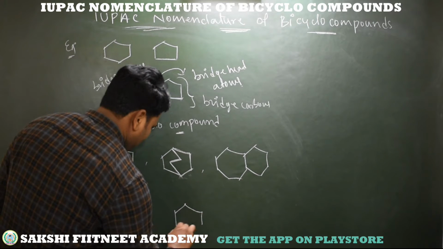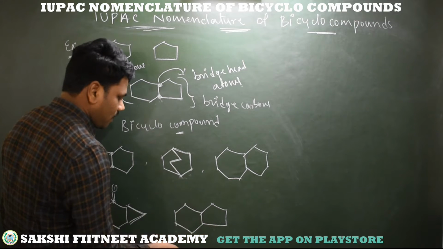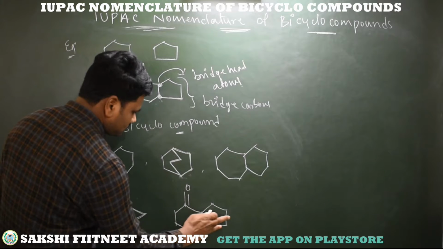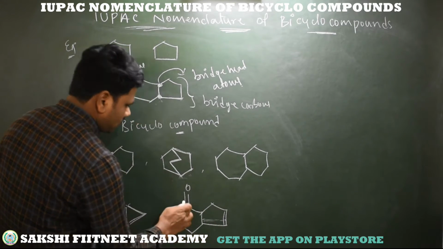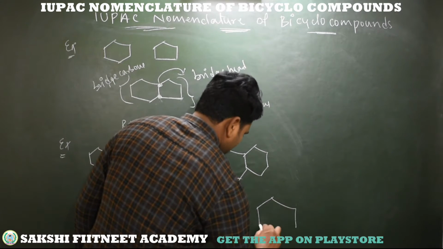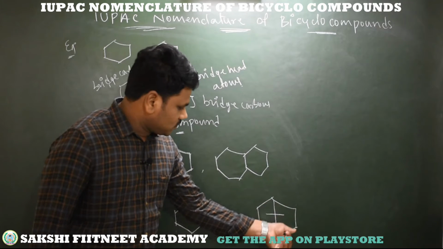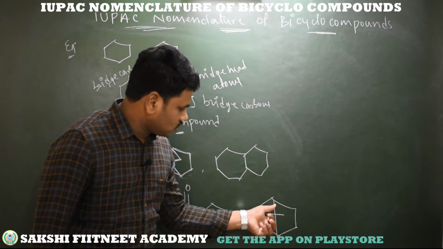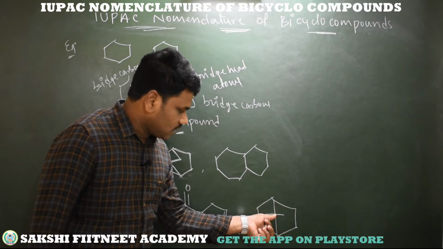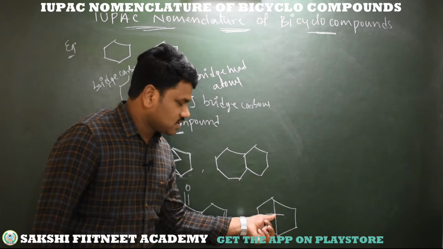Now, a cyclohexane with a cyclopentane, with unsaturation as well as a ketone functional group. Here this compound has two carbons in this bridge, two carbons in this bridge. In this bridge we have one carbon which is a quaternary carbon. Two methyl groups are bonded to this quaternary carbon.